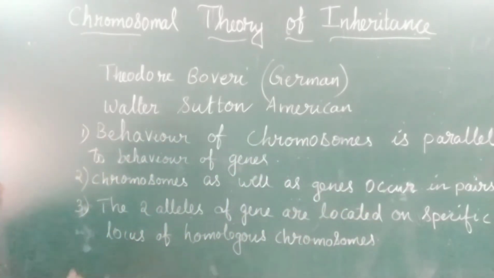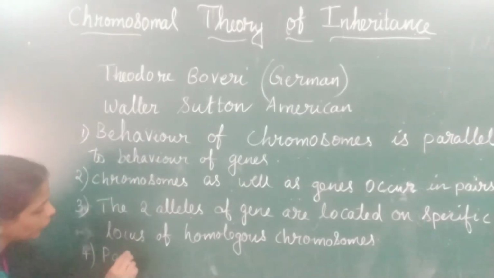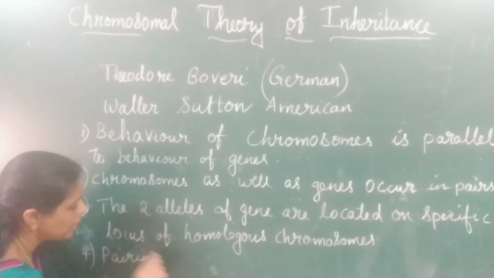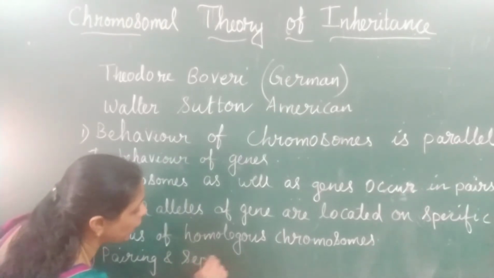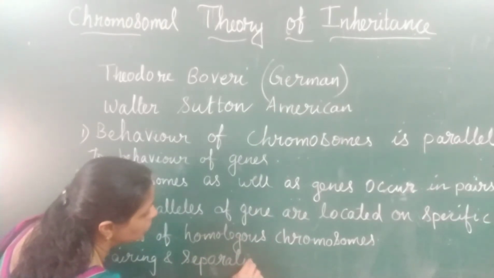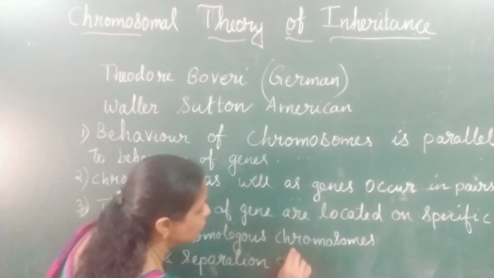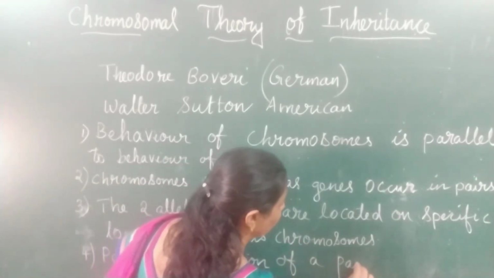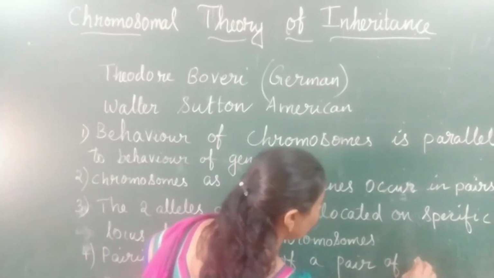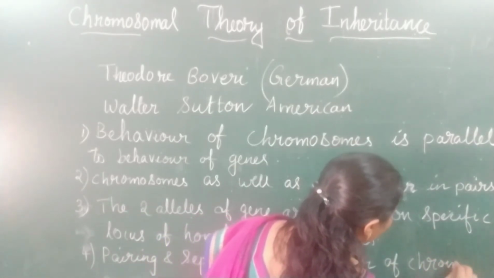And the last and most important one is the pairing and separation of a pair of chromosomes.